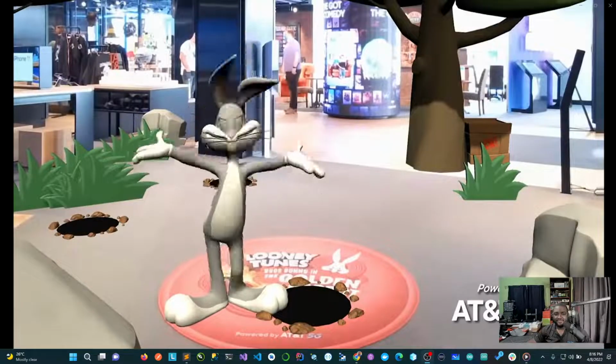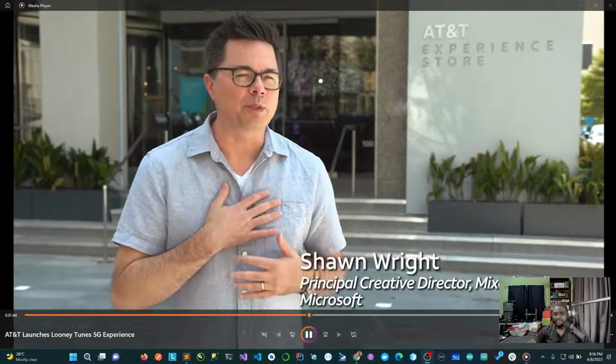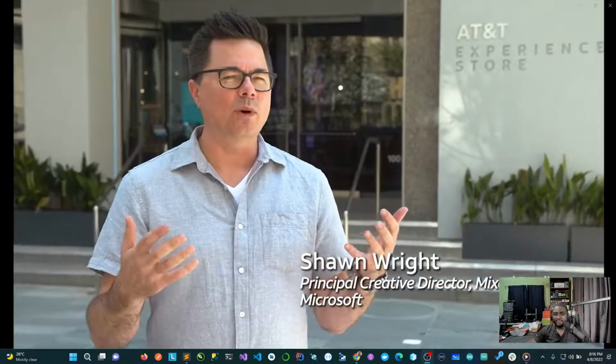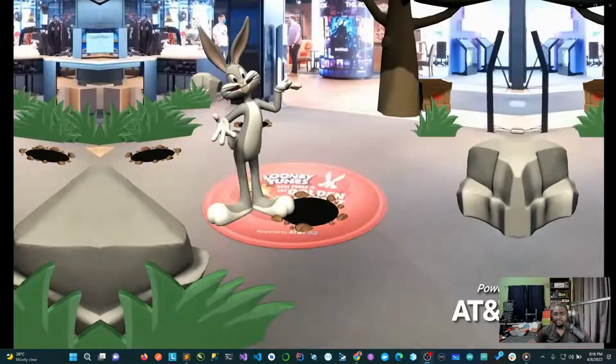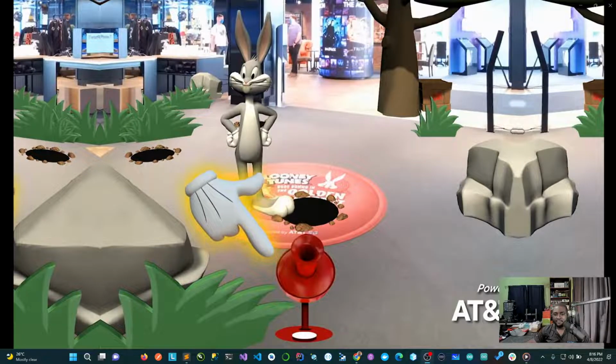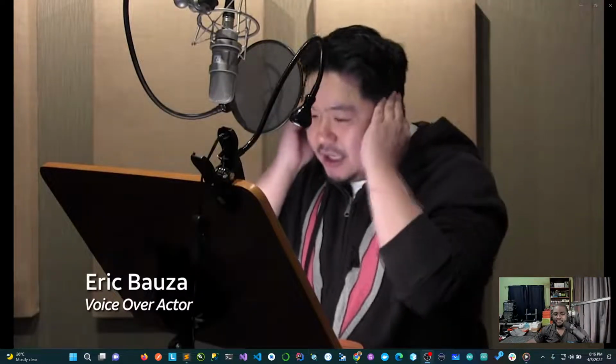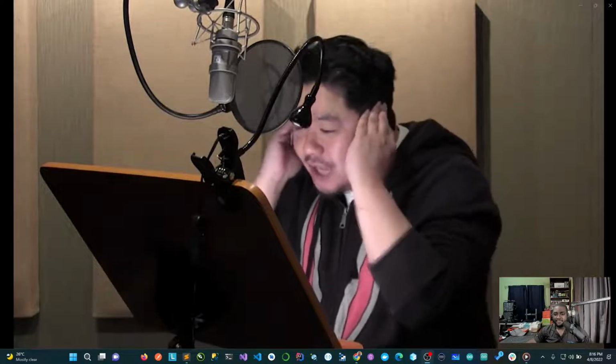What's so exciting about bringing the 5G experience with Looney Tunes to life is voice from our perspective, because it's using a custom voice font that Microsoft created to help with AT&T's experience. Bugs Bunny can talk directly to customers. When they walk in, it can say their names and talk to them as if they were real. Oh, come on, Doc. I can't do this alone. I need your help.